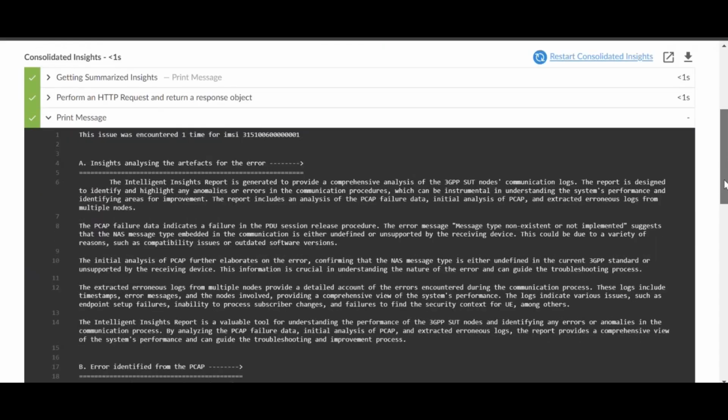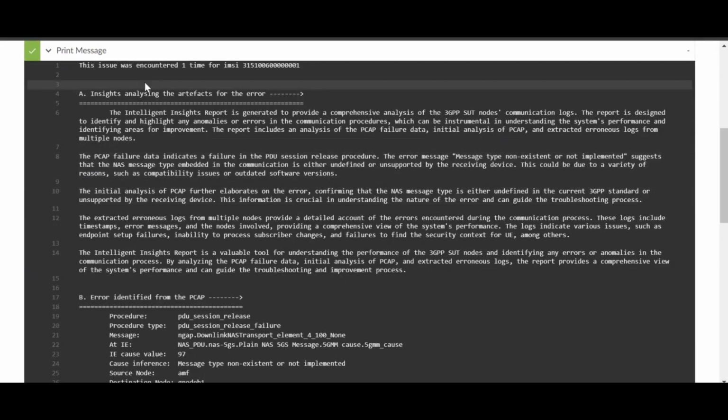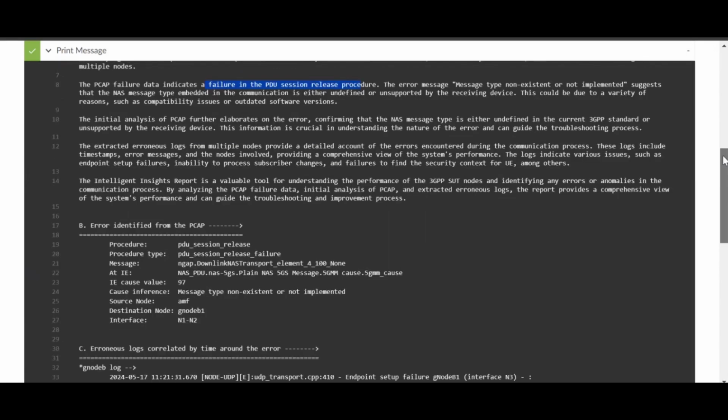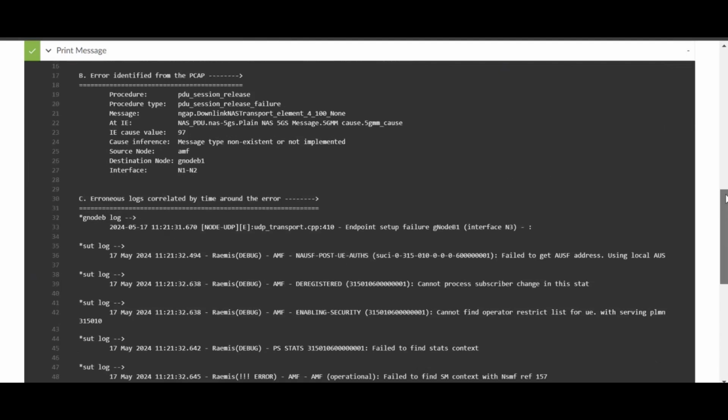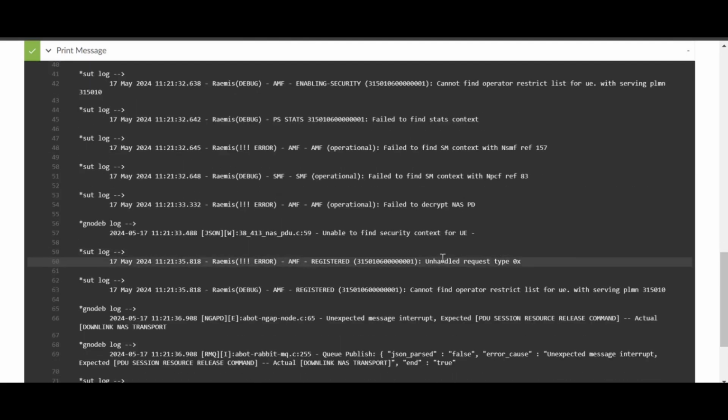The consolidated insights indicate the issue was encountered once for this MZ, and the issue was a failure in PDU session release procedure due to message type non-existent or not implemented, which is also indicated in the detailed error report collected from the packet. The same issue is captured in the log as well.